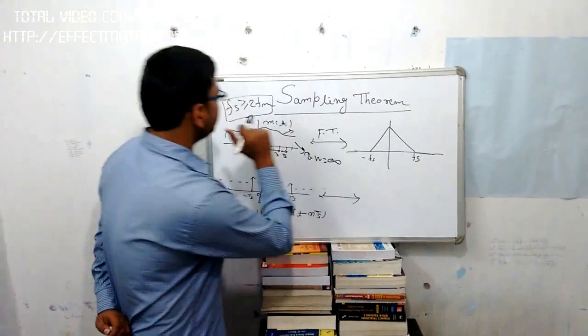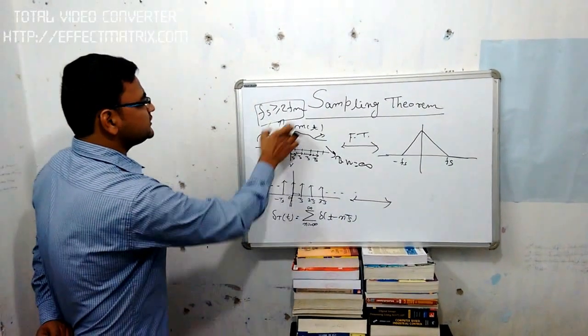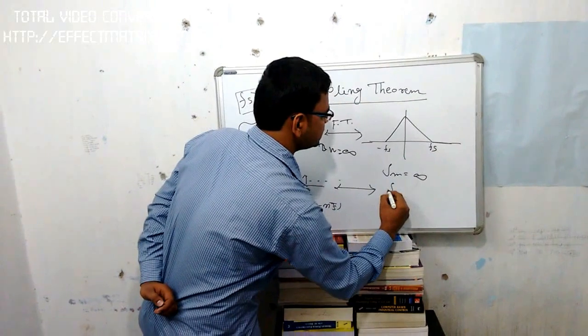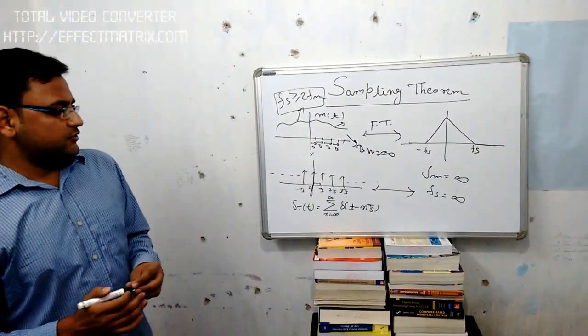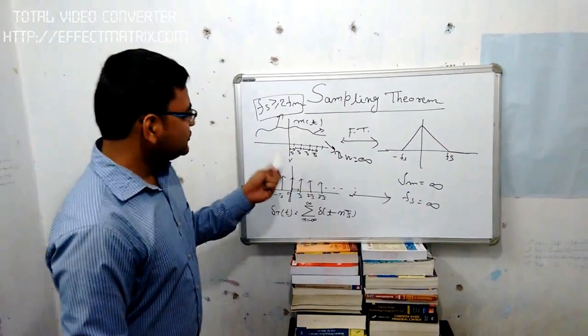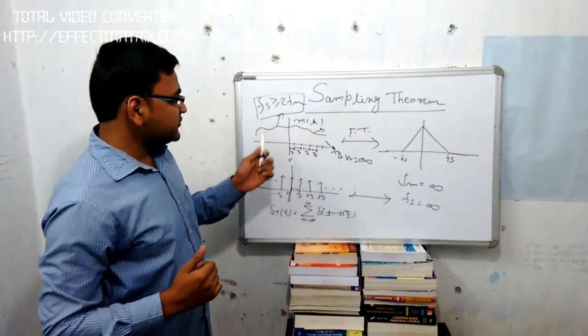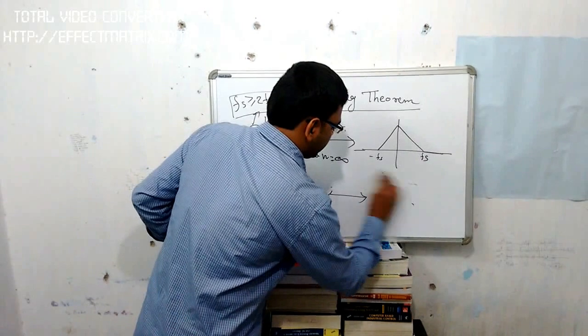We cannot get this criteria because fm is infinite, then fs is also infinite. This is not a practical case because we cannot choose samples at zero point and at infinity. That's why we need a filter called the anti-aliasing filter.